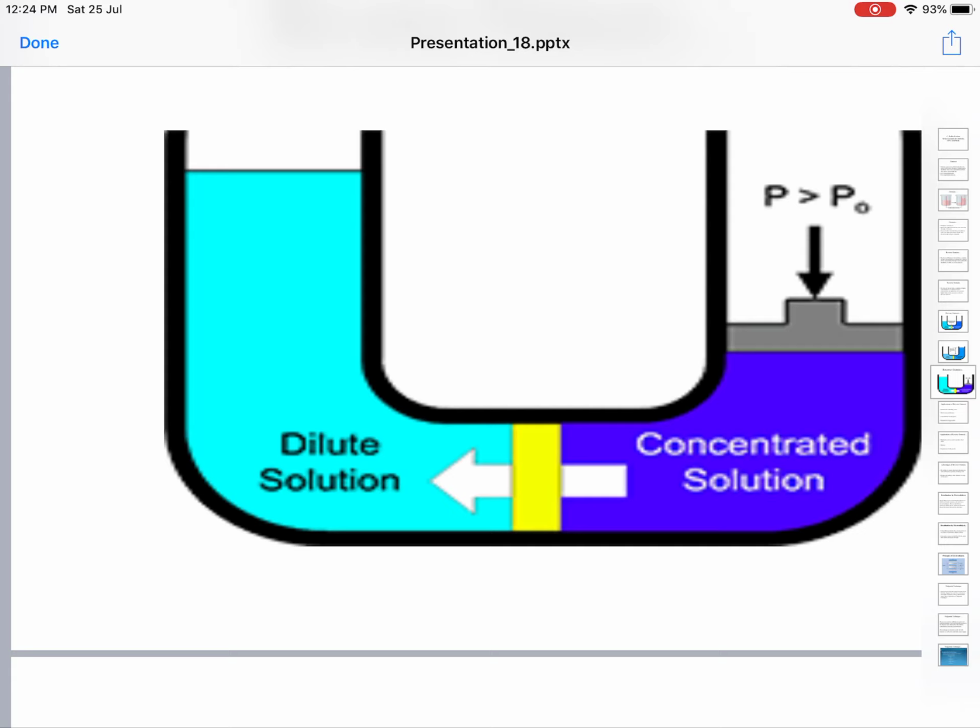This is happening opposite to osmosis. This flow is opposite to the flow of osmosis, so this is called reverse osmosis. That is how we explain it: the forced diffusion of solvent from a concentrated solution to a dilute solution through a semi-permeable membrane is called reverse osmosis. That's what we have discussed. Is it clear?